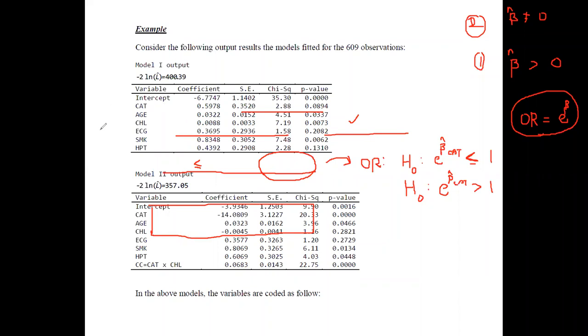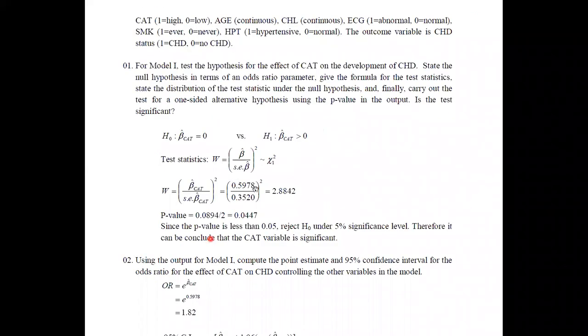Therefore, the values that you have identified were 0.5978 and 0.3520. Once you do the substitution, you can get the values in this form. The values are now substituted, 0.5978 and 0.3520, according to the output. Then a square term value will be considered here, and then the Wald statistic is calculated as 2.8842.